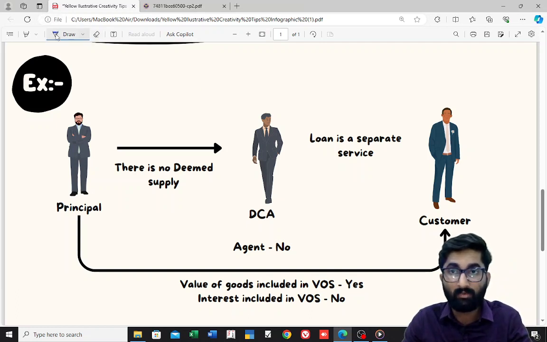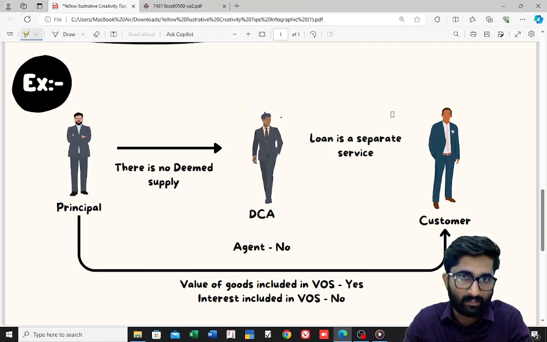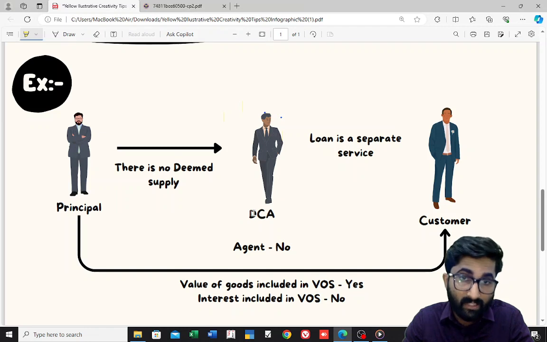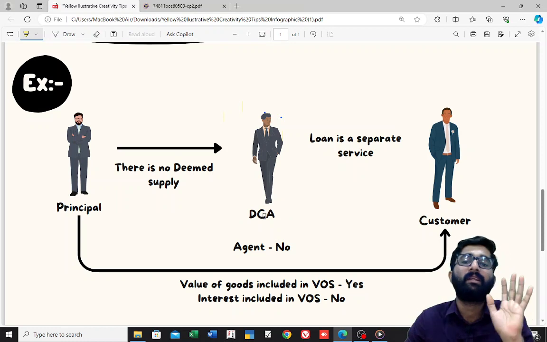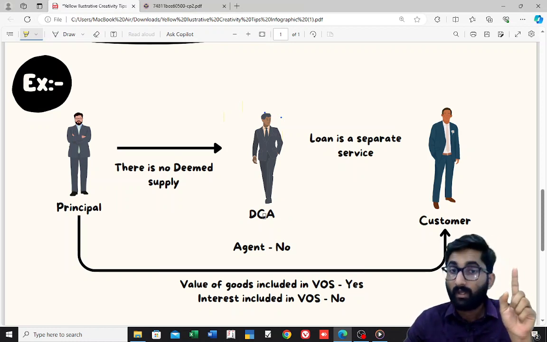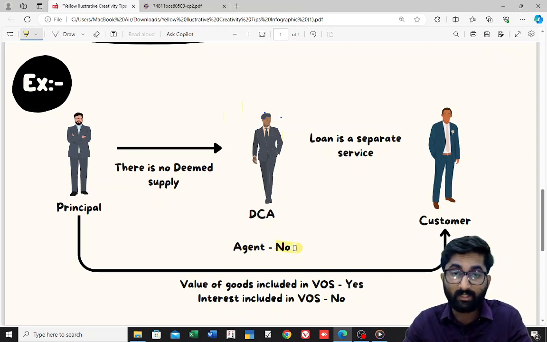If any sale has happened from agent to the customer, in that case the invoice should be issued by this agent. So if the agent issues the invoice in his own name, then he is an agent as per para number 3, schedule number 1. But here it is given that he is not the agent.